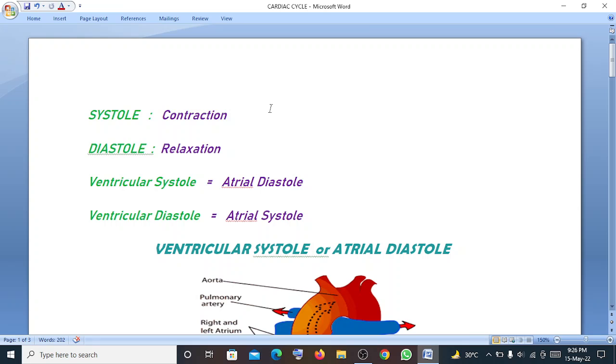What happens to the ventricle is just the opposite of the atrial. If it is relaxation for the ventricle, it will be contraction for the atrial. If it is contraction for the ventricle, it will be relaxation for the atrial. So ventricular systole, atrial diastole; ventricular diastole, atrial systole.